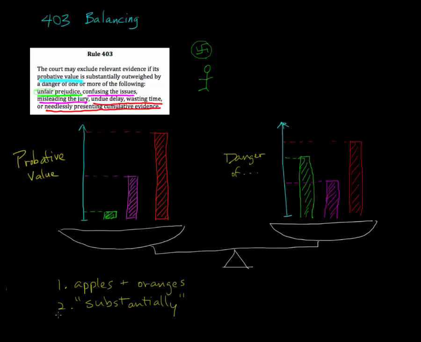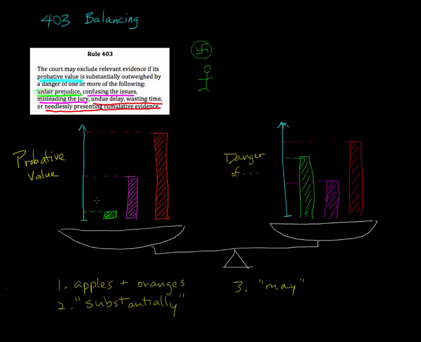And finally, number 3: the rule says that the court may exclude this evidence. If the danger of one of these things happening does substantially outweigh the probative value, in that case the court may exclude it. In other words, the court has discretion.